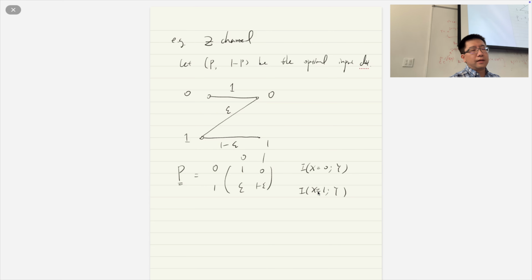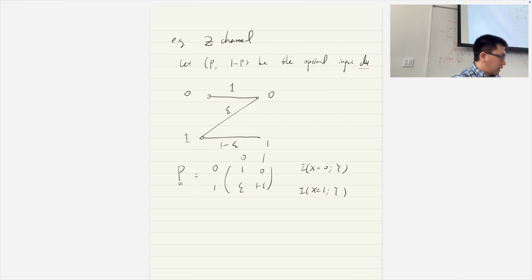In order to know the capacity of this kind of channel, we do as follows. We compute these two explicitly and make them equal, and that will give you the capacity. Does that make sense? Just compute them explicitly, make them equal, and then you'll find the capacity. That's our approach.